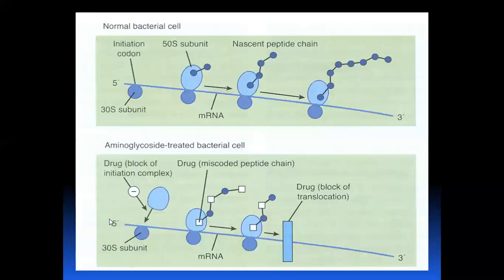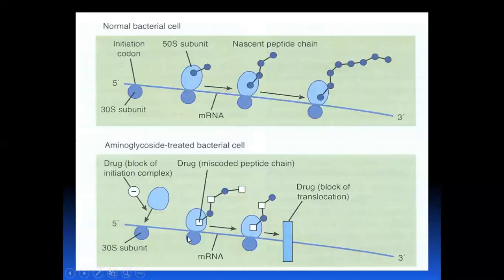Now in the second step, when the strand is read in wrong order for putting amino acids in a specific pattern, this will result in non-functional protein synthesis, while in the normal bacterial cell, functional and normal protein synthesis occurs.